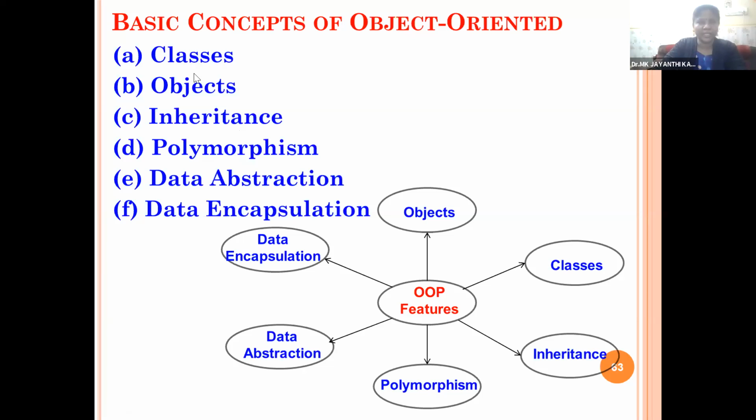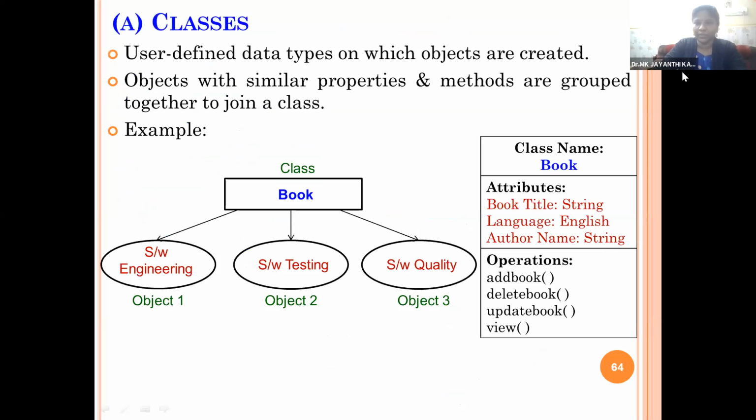And in the previous class itself, we discussed classes and objects. So again, we will discuss. We know very well classes can be represented like this: the class is a user-defined data type.